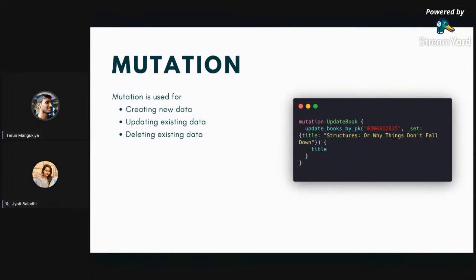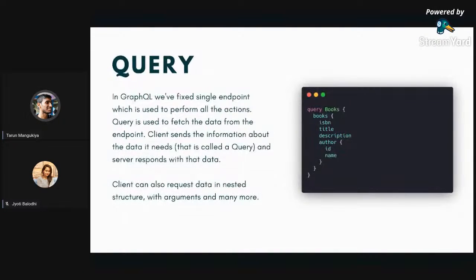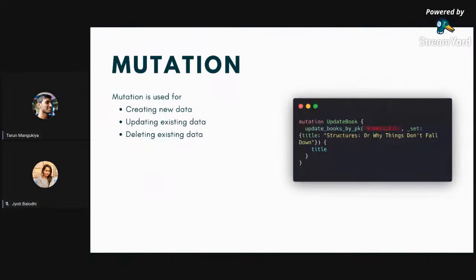The second part is mutation. As I told you earlier, mutation is used to modify the data. It can be used to create new data, update existing data, or delete existing data. You can consider query as our GET endpoint usually, and mutation as a PUT request, POST request, or DELETE method request. For all three methods we have a single term called mutation in GraphQL.